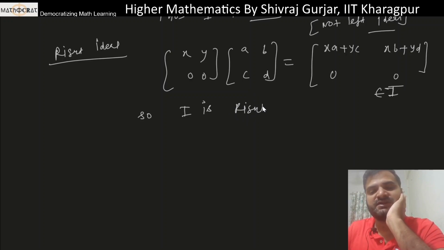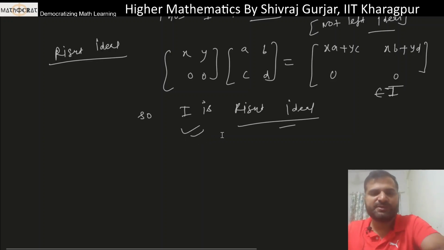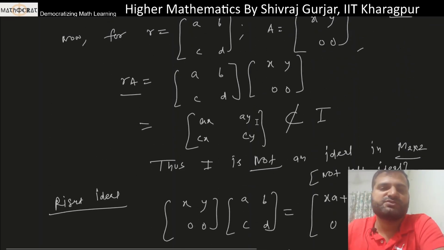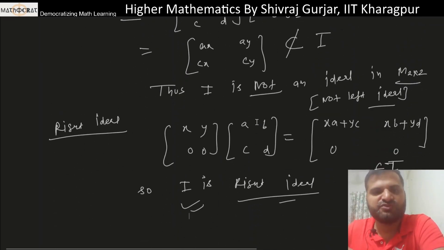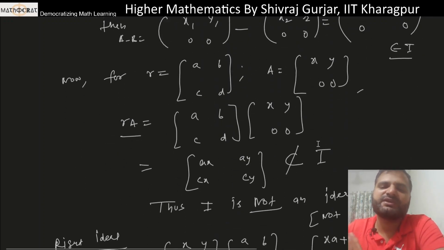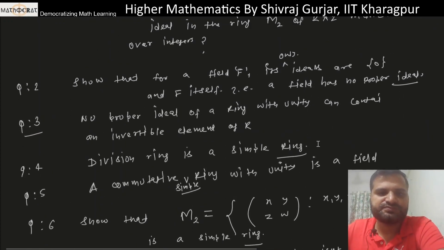I is right ideal. ठीक है, so the question may ask that show that this is a right ideal, then yeah this is a right ideal. Further question may say that will this be left ideal as well, then this is not left ideal. If simply asked will this be ideal, then of course it won't be because this is not left ideal. So how can it be an ideal? Ideal means two-sided ideal. ठीक है, so I hope समझ में आता है. So this was simple yet a good question. ठीक है, सिंपल एप्लीकेशन की अगर ये समझ में आता है तो ये समझ में आ जाएगा कि आइडियल क्या चीज़ है. ठीक है, so now let's see next question.